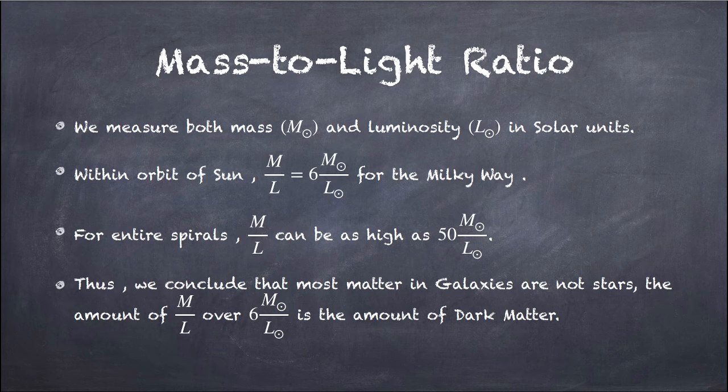From this, we conclude that most matter in galaxies is not stars. The amount by which M over L exceeds 6 solar masses per solar luminosity is the amount of dark matter, and it goes on increasing as we go further out. Next slide.